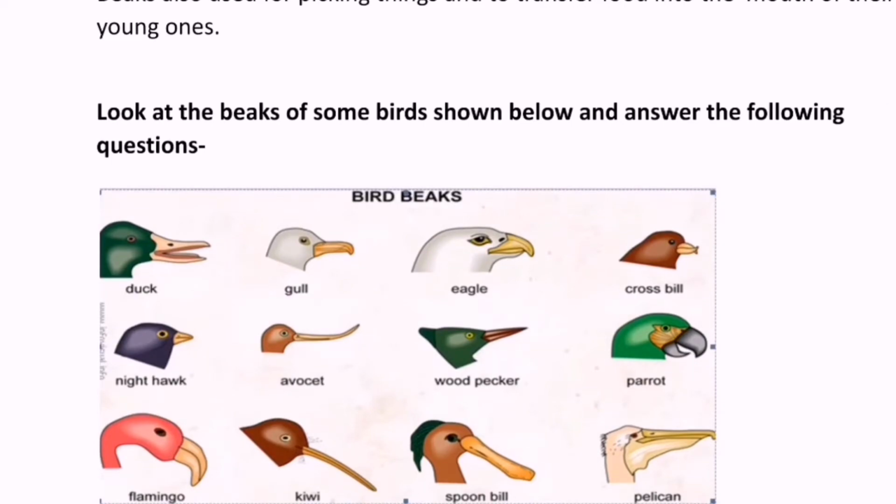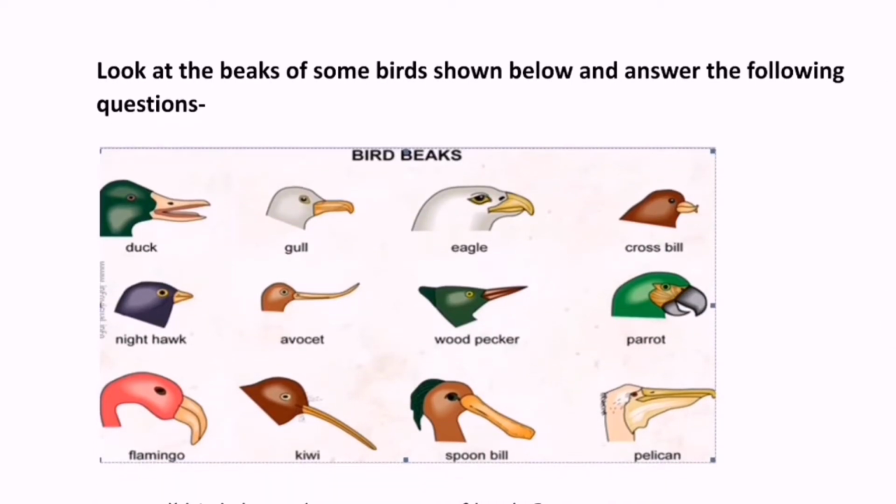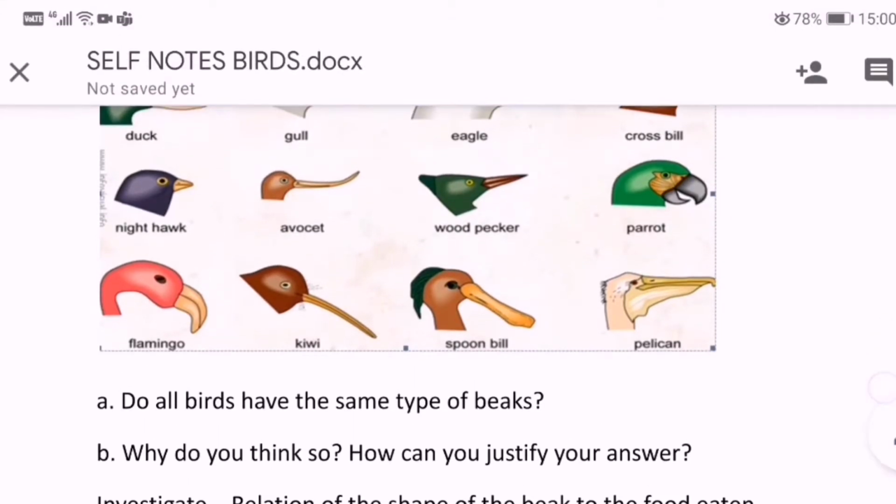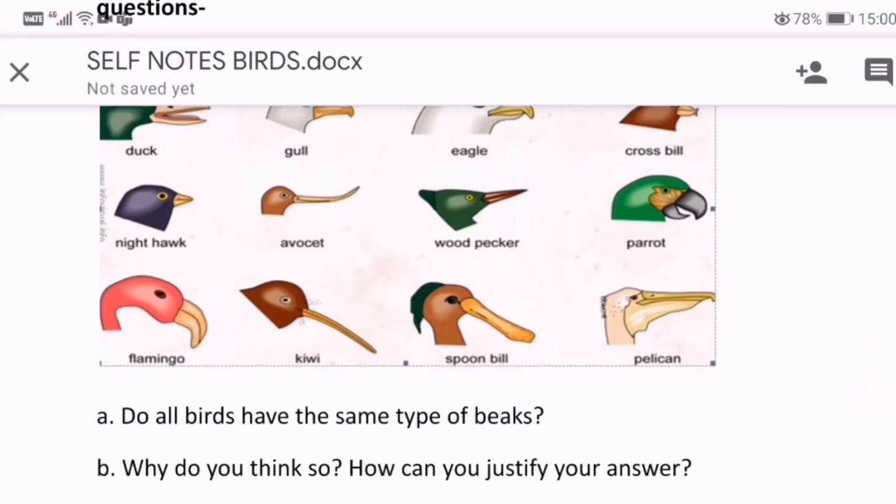Look at the beaks of some birds shown below and answer the following questions. You can see different types of birds and their beaks. Do all birds have the same type of beaks? Why do you think so? How can you justify your answer? Give the answer in the comment box.